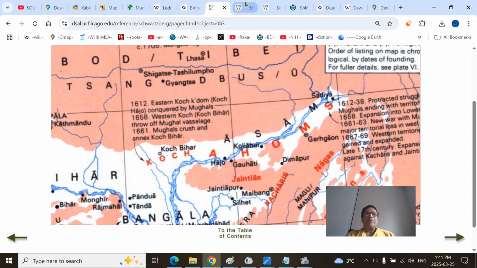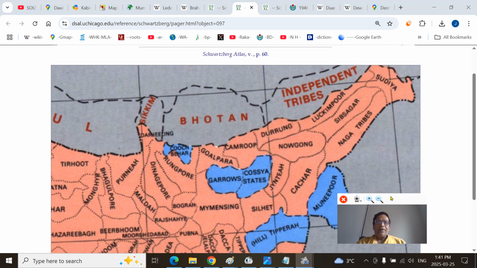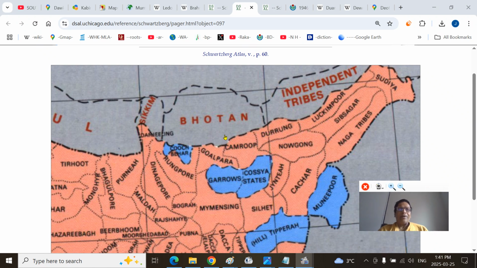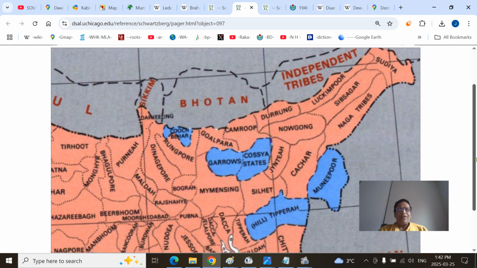Barobhuyans ruled there. And this is the modern map after the Treaty of Yandabo and British annexation. And this is the historic district. There are only Goalpara and Kamrup. Spellings may be different because in the systematization of geographical knowledge, the British spelt like that. Goalpara west of the Manas River, Kamrup west of the Barnadi, and Darrang, Lakhimpur and Sivasagar. They have put Sadiya, later Sadiya district, and the Nagas, and the Manipur princely state, and Tripura, and also Cooch Behar and Jaintia. Remember some of the district boundaries can vary. Mymensingh district, Sylhet and Dhaka, and so on.